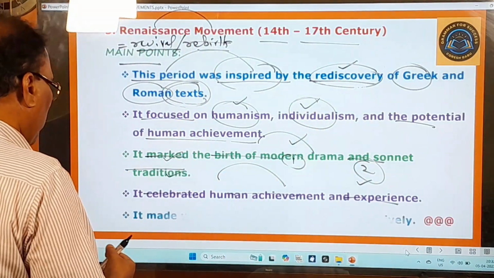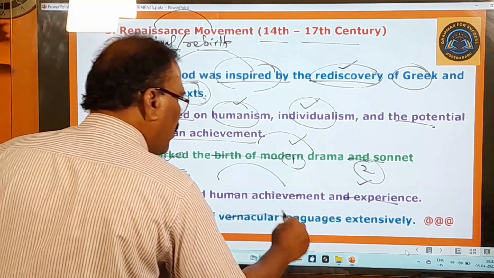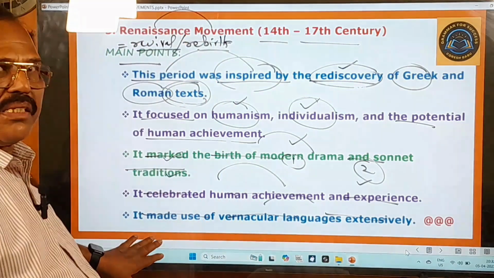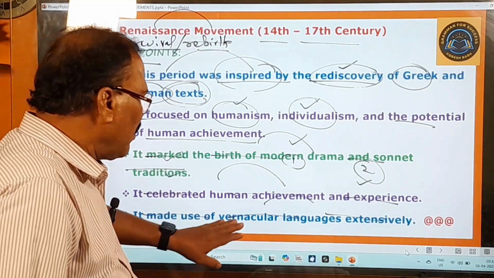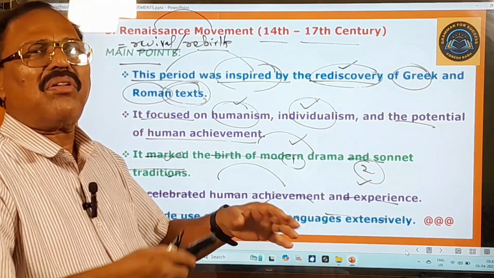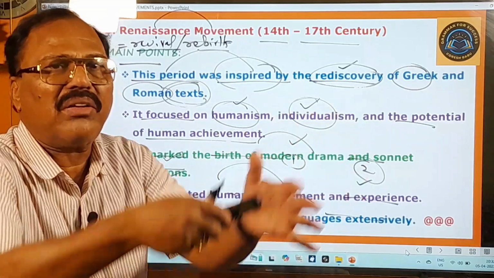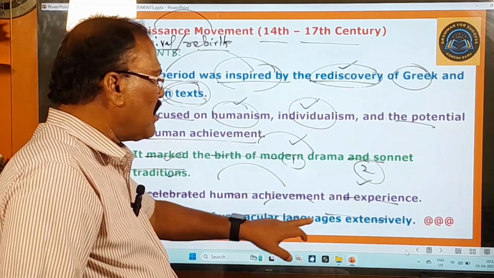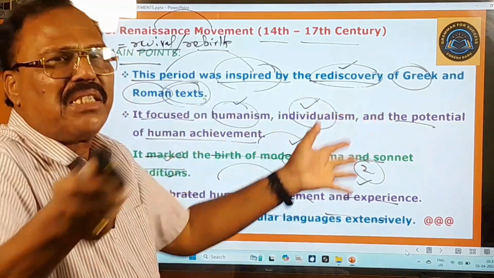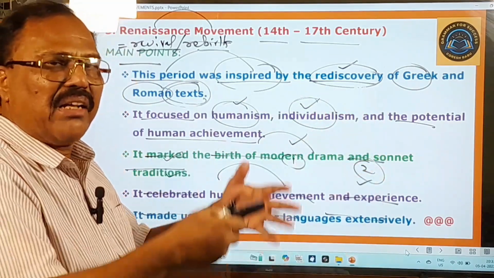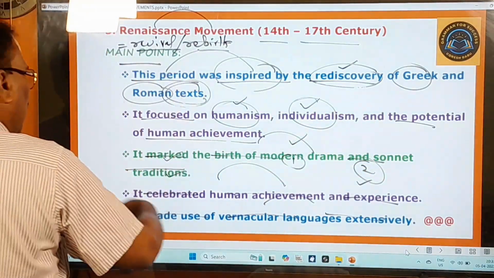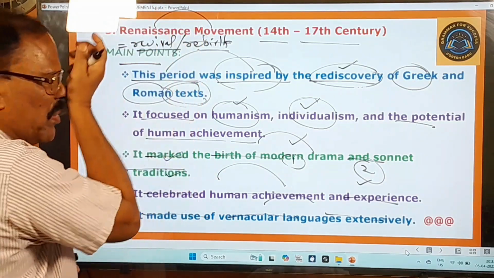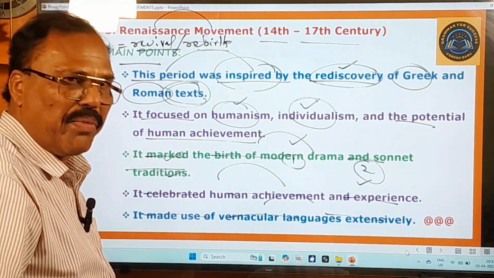And the next important point: it made use of vernacular languages extensively. During this period, the writers and poets made use of vernacular languages. Vernacular languages means the dialects or regional languages, Pramtiya Bhashalu. Extensively means very expansively or very widely in their writings. So these are all the important points about the Renaissance movement. Now you move on to learn other things of this movement.